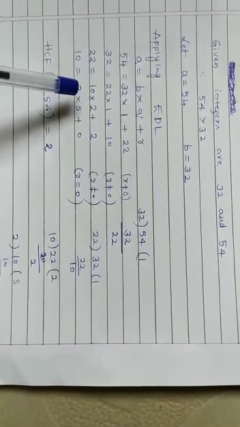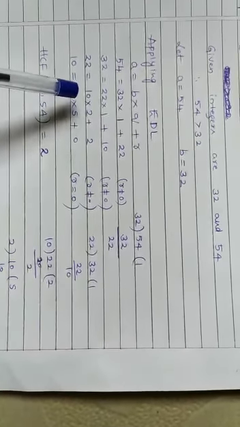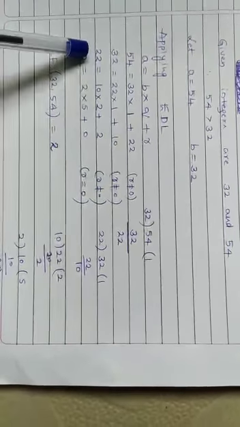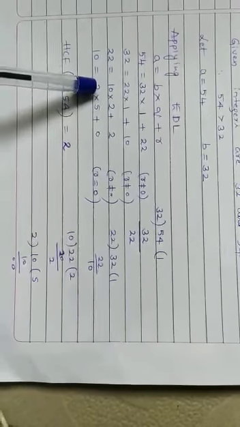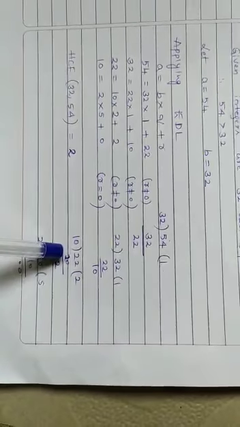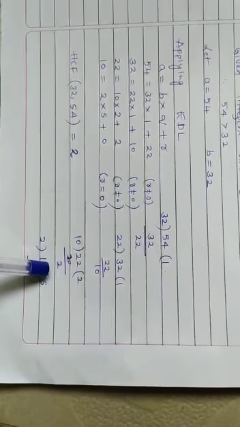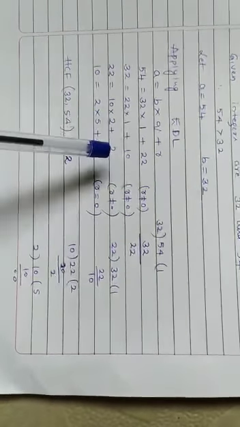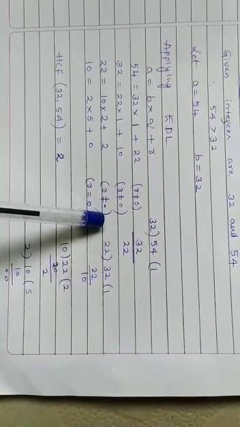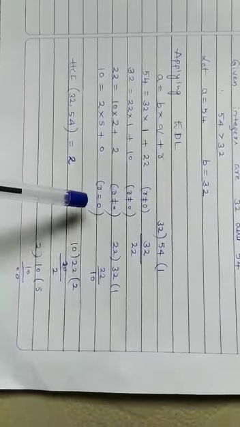Find the quotient and remainder between 22 and 10. 22 is equal to 10 into, by the same division process, 10 2s are 20, remainder 2. So the quotient is 2 and the remainder is also 2. Hence the remainder is not equal to 0, and again the process will continue.